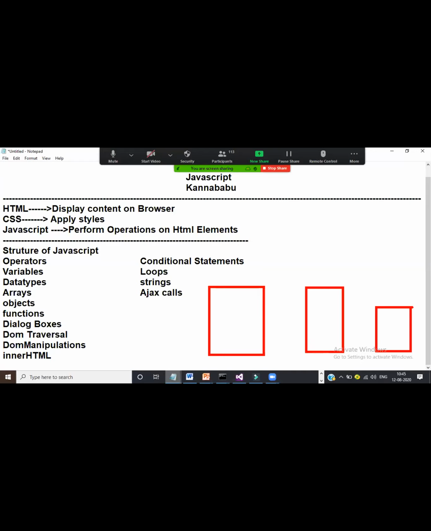Today's world of web application development is something like this. Here you have one front end application. This is your back end application. This is your database. Front end application means here you will have UI technologies, HTML, JavaScript, CSS, Angular, React, Vue.js. Is it clear? This all comes under front end technologies. Back end technologies means Java, .NET, Python, PHP. This all comes under back end technologies. Databases means it may be Oracle, SQL Server, MySQL. Is it clear? This all comes under database software.